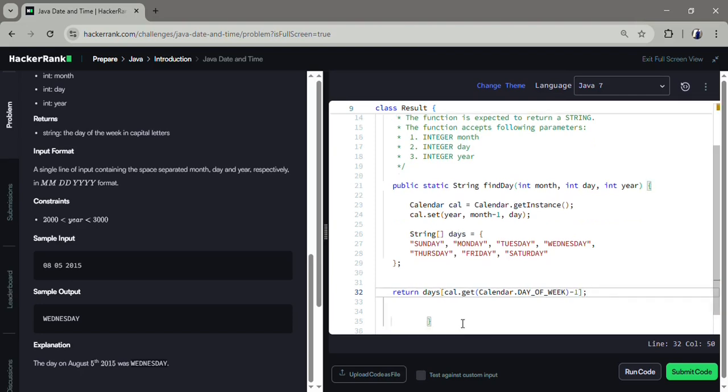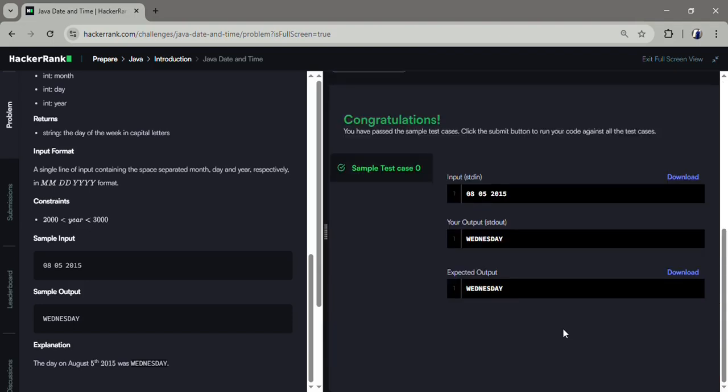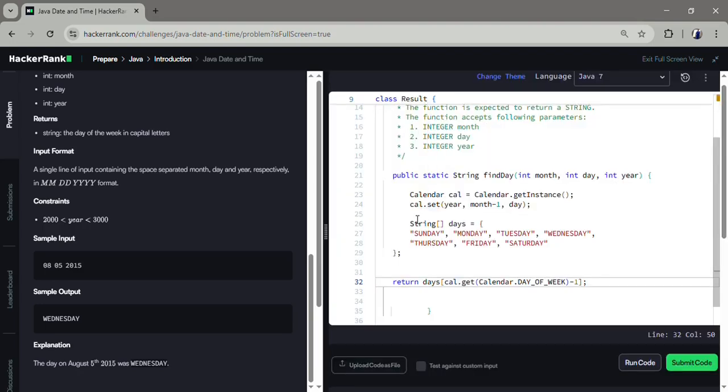Let's test it with input 08-05-2015. The method returns Wednesday, that is correct. The important note is that don't forget months start from 0 in Java. So always write month minus 1 when setting the date.